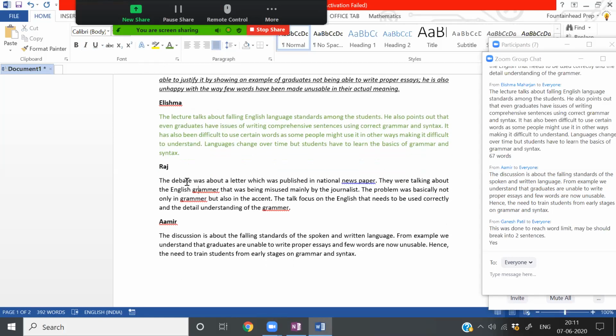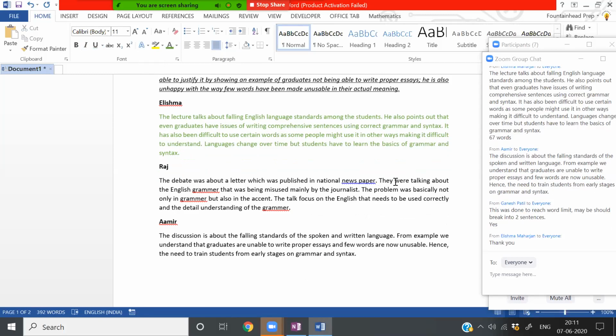Raj, the debate was about a letter which was published in a national newspaper. They were talking about English grammar. So grammar sentence, you have to correct the spelling. That was being misused mainly by the journalists. The problem was basically not only in grammar but also in the accent. The focus was on English that needs to be used correctly and a detailed understanding of grammar.